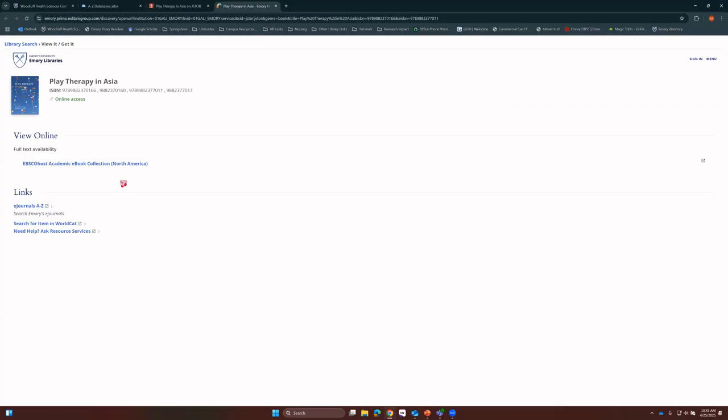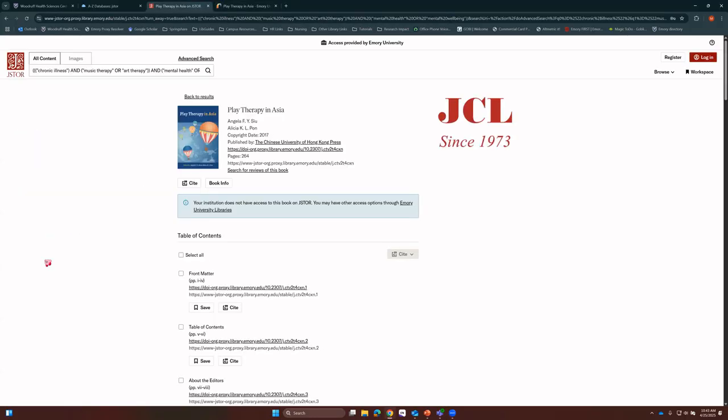And even if we don't have full text availability somewhere, you can file an interlibrary loan request and we can go ahead and get it to you that way. So there's a lot of options. Again, that's why I recommend filtering down with the everything filter on JSTOR instead of just content I can access. But yeah, that's pretty much it. That's how you use JSTOR.